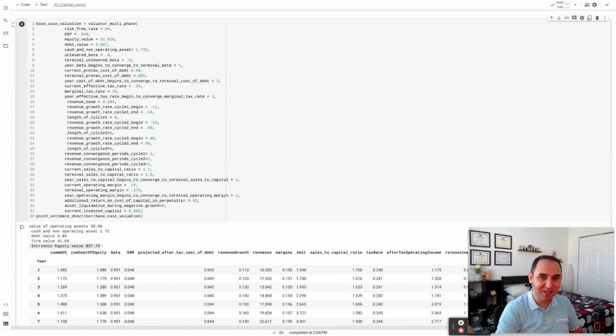It doesn't know anything about the future, and it only spits out numbers based on the inputs we provide to it. And we learned when we tweak the inputs that we provide to the model, such as the additional return on cost of capital in perpetuity for a business, we saw that intrinsic value went from 37 to about 39 billion. We said this is a point estimate.